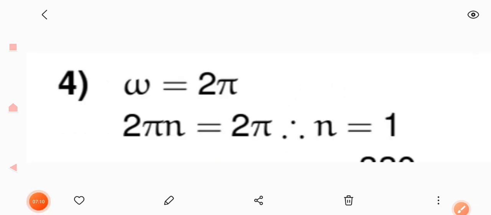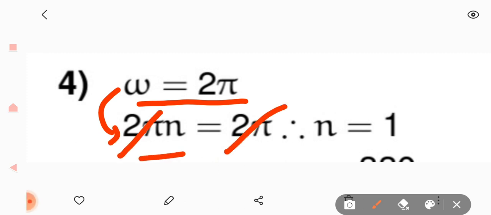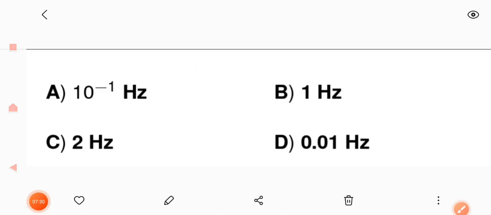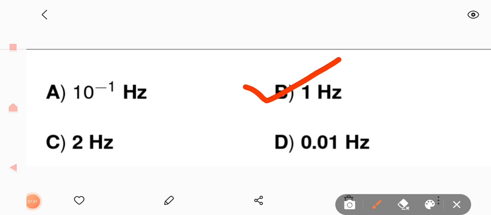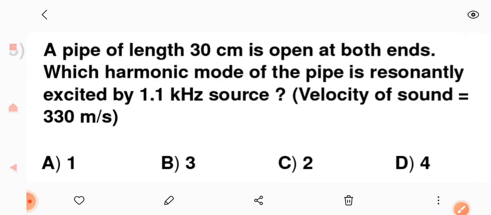As I have told you earlier, here we have to do the comparison, that omega is equal to 2 pi, and what is omega? Omega is equal to 2 pi n. So 2 pi will get cancelled, and finally we are getting n is equal to 1 as our final answer. So for the fourth question, option number B is correct, that is 1 hertz.